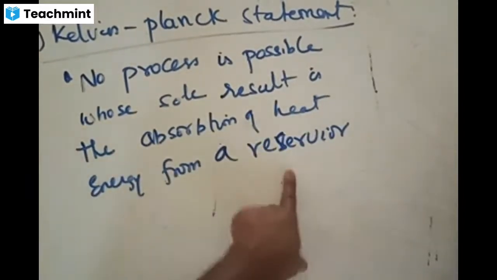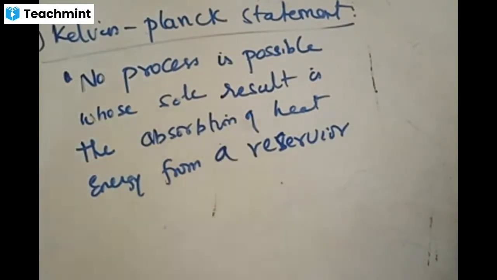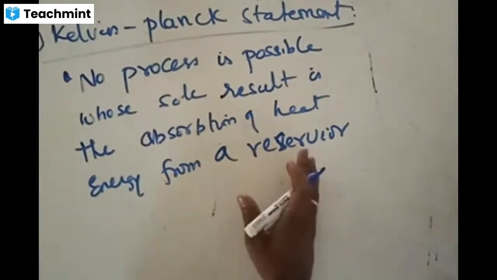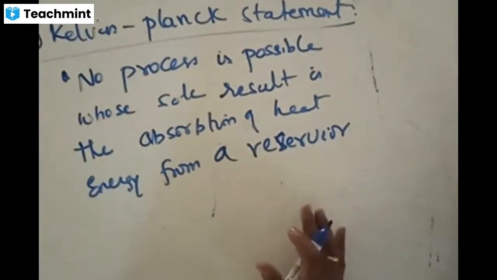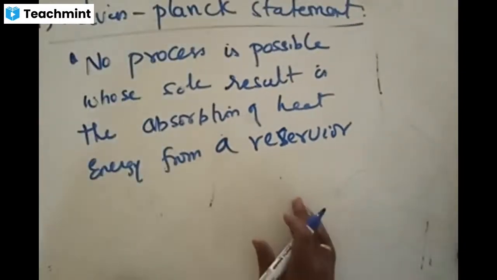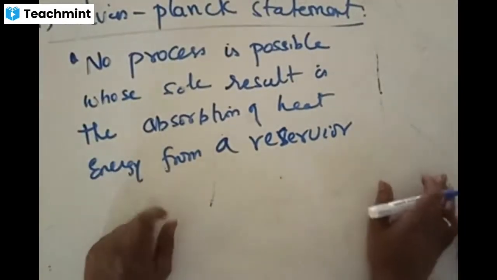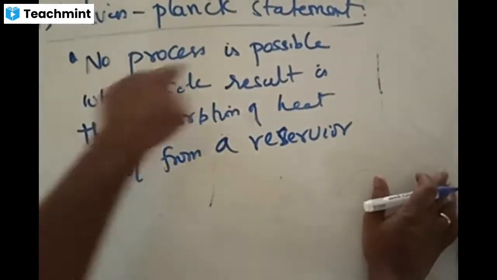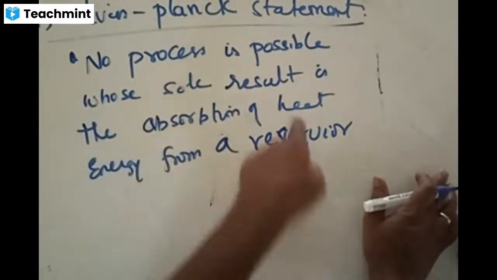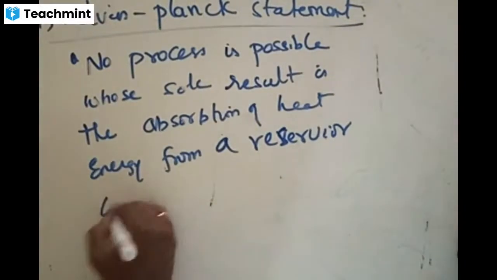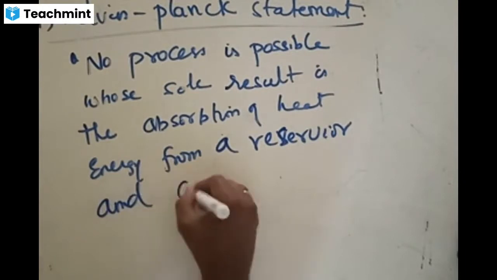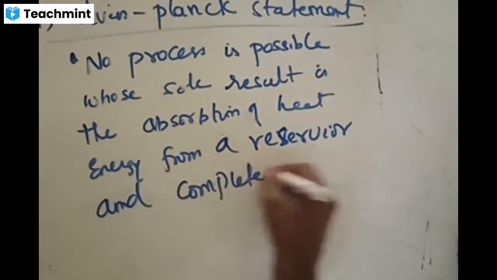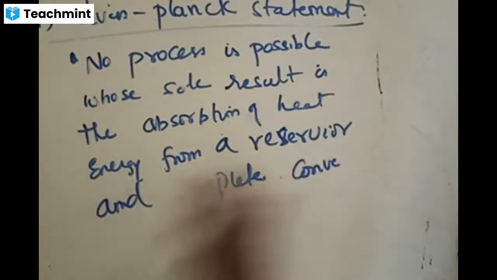from a reservoir. Is it possible to absorb heat from a lower body to a higher body? Not possible. That itself has been put in this form. Statement-wise it appears different, but the concept is simple. No process is possible whose sole result is the absorption of heat from a reservoir and its complete conversion into work. Complete conversion from heat to work is not possible.